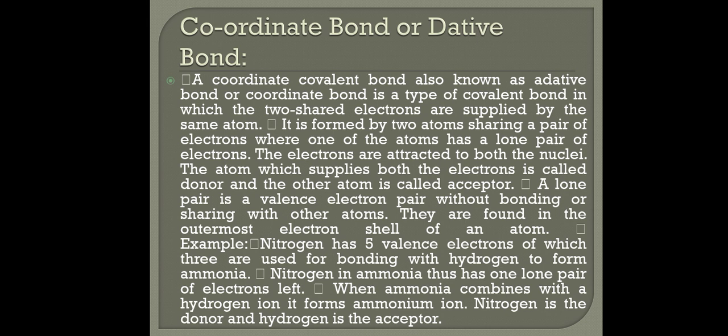A lone pair is a valence electron pair without bonding or sharing with other atoms. They are found in the outermost electron shell of an atom. Example, nitrogen has 5 valence electrons, of which 3 are used for bonding with hydrogen to form ammonia. Nitrogen in ammonia thus has one lone pair of electrons left. When ammonia combines with a hydrogen ion, it forms ammonium ion. Nitrogen is the donor and hydrogen ion is the acceptor.